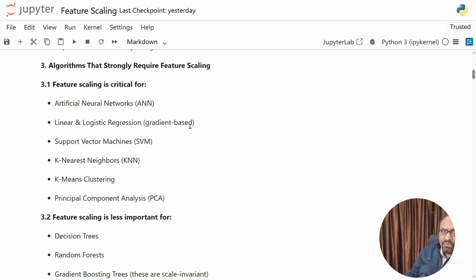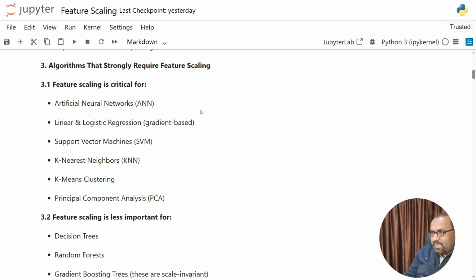Now let us connect feature scaling with algorithms. You already know algorithms where feature scaling is critical. Feature scaling is absolutely necessary for artificial neural networks, ANN, because gradients depend heavily on input scale; linear and logistic regression because they use gradient descent; support vector machine or SVM because margin depends on distance; K nearest neighbor or KNN because distance calculation is the core idea; and principal component analysis, PCA, because variance depends on the feature scale. For these algorithms, skipping feature scaling is a serious mistake.